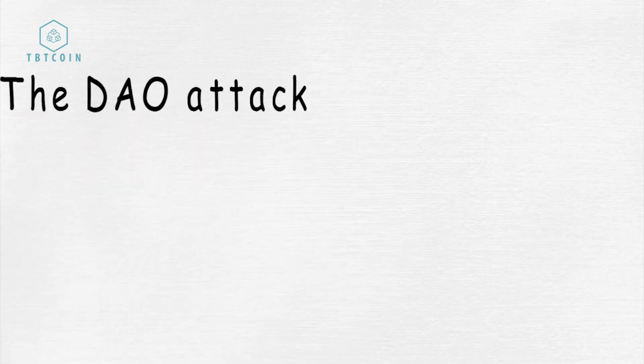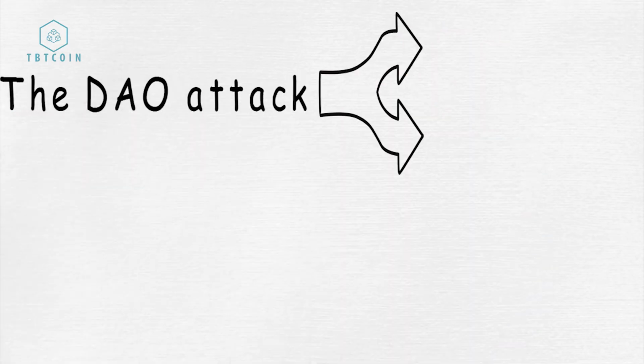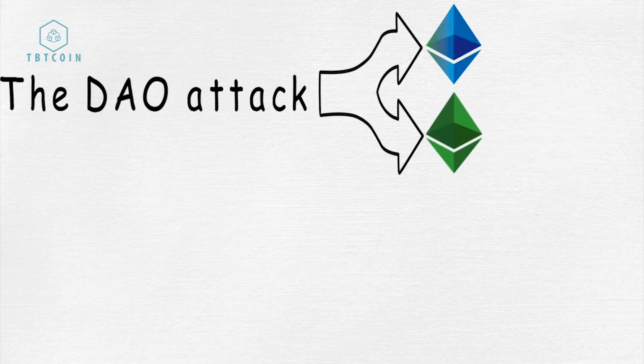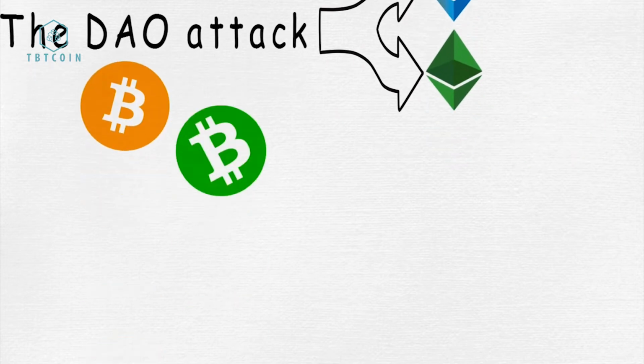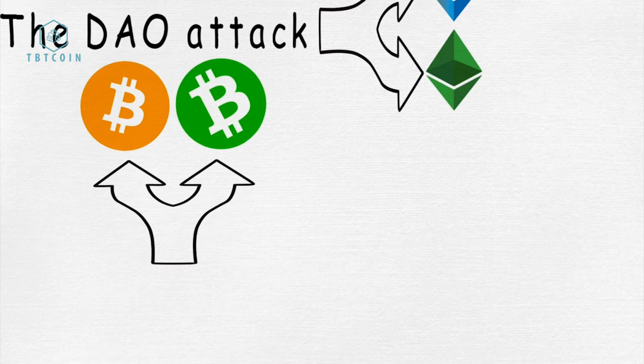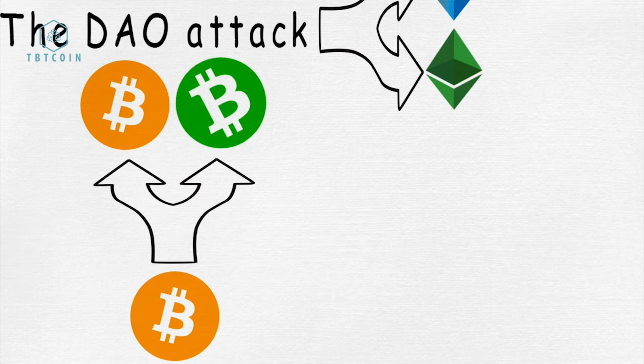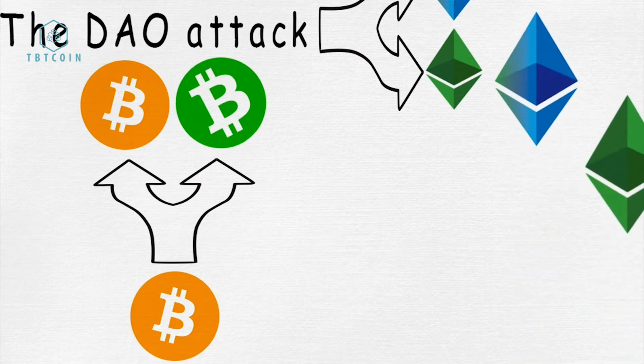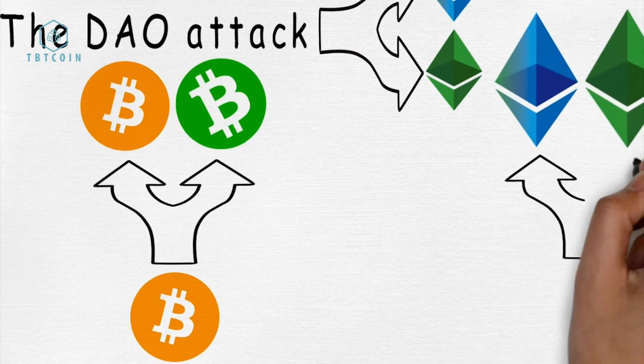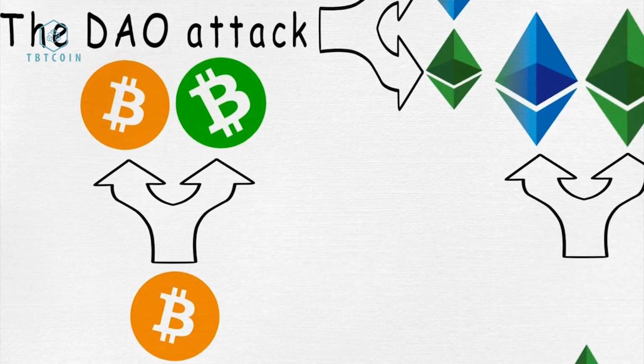The DAO attack is the event that caused the Ethereum blockchain to split into two. It is important to know that Bitcoin and Bitcoin Cash split into two as well, but the old original blockchain that reached majority consensus remained Bitcoin, while Bitcoin Cash became the newer chain with a relatively much smaller number of consensus. In the Ethereum blockchain, the opposite has happened. The newer chain became Ethereum, while the old chain that didn't favor any changes to the code was renamed Ethereum Classic.